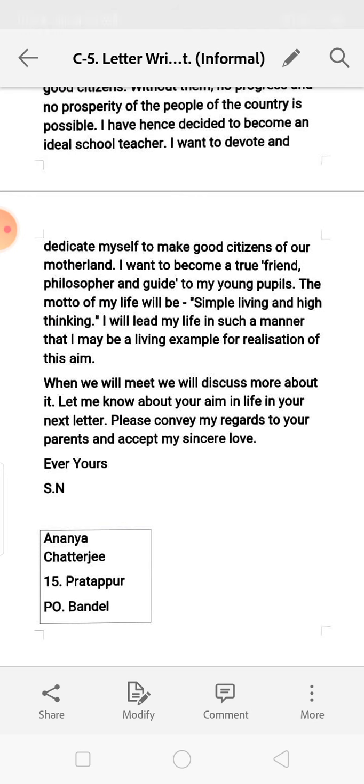Ever yours, SN, that means my name I have written. Next, whom you are writing to, Ananya Chatterjee, you have to write over there. Then I have given 15 Protappur Bandel. That means you will write your own address. This one is the address of whom you are sending to; you will write yours, not copy this one. You will not copy this one.